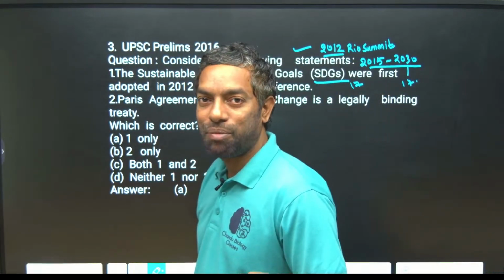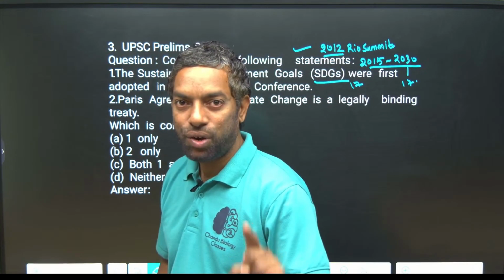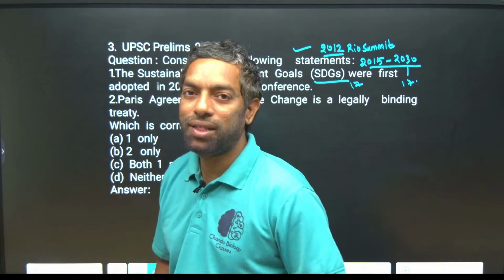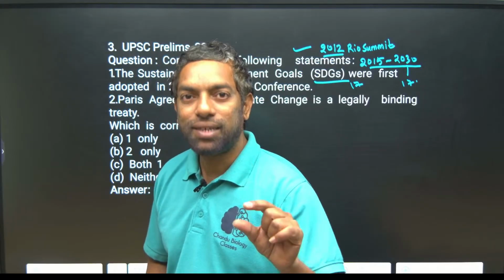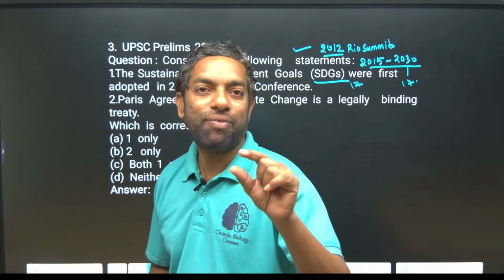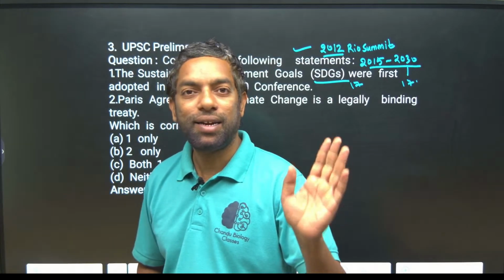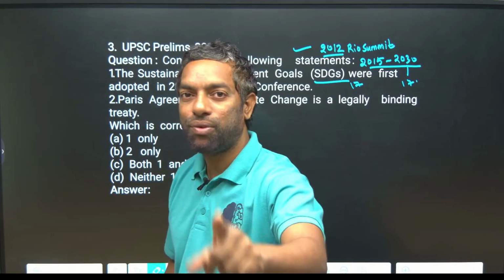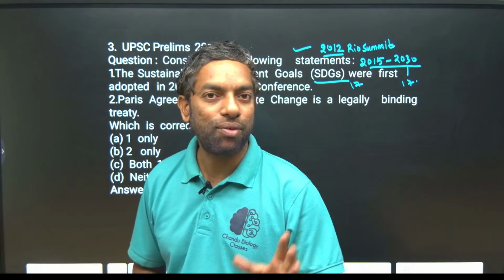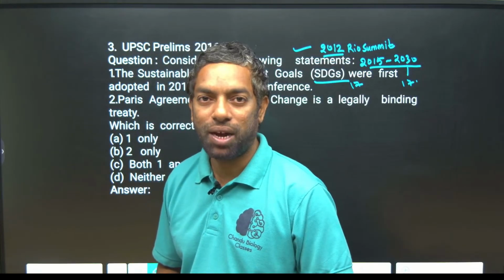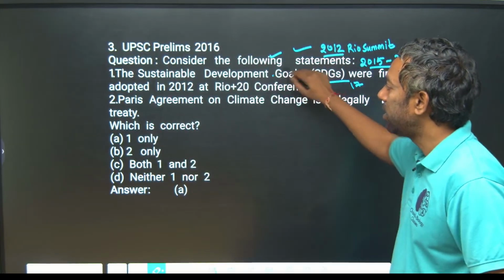After the Rio Earth Summit of 1992, twenty years later in 2012 there was another summit in Rio, not the Earth Summit. That is the summit where the Sustainable Development Goals took place. They targeted 17 goals from 2015 to 2030, so that we can implement all the goals. That is the strategic plan. This is the right answer. The first one is the right answer.